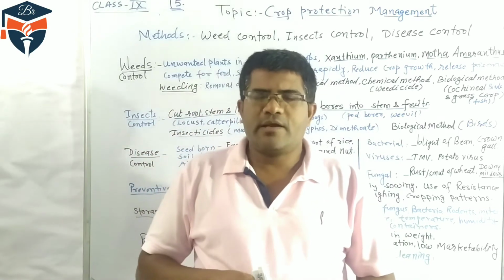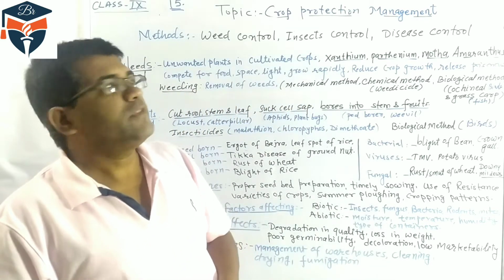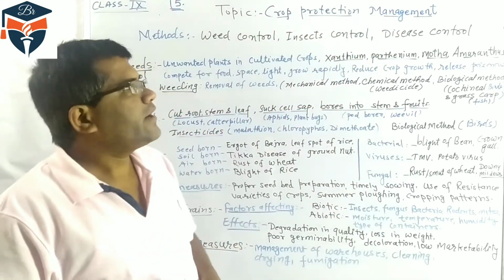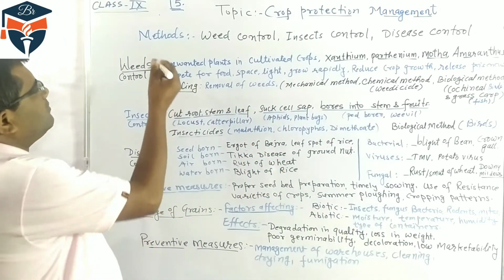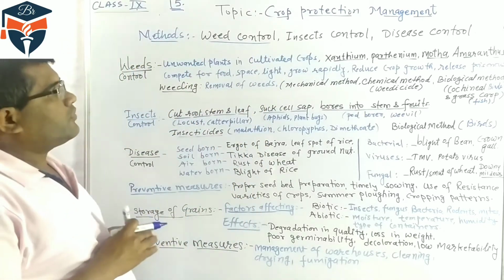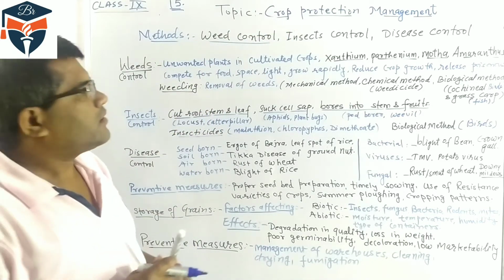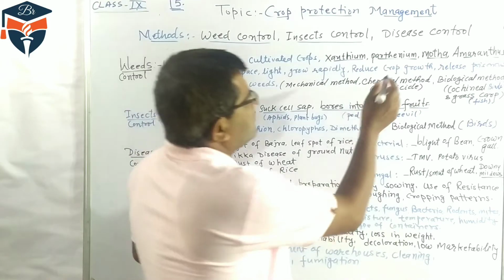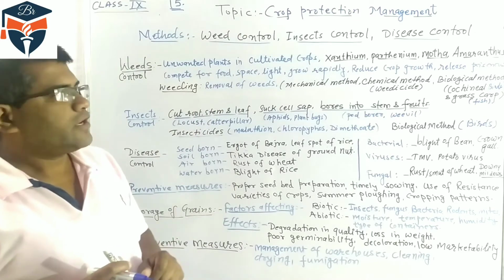So what are the criteria and strategies for the protection of the crop? That is called crop protection management practices. In crop protection management, there are three important methods. The first method of crop protection is weed control. Second method, control of insects. And third method is disease control. So these are the three methods for crop protection.